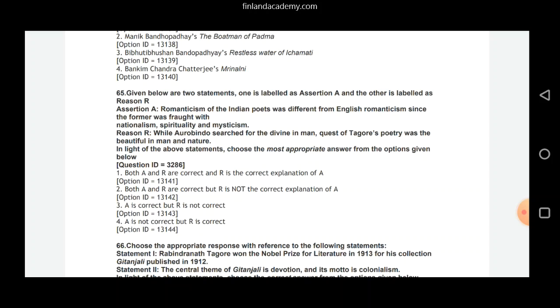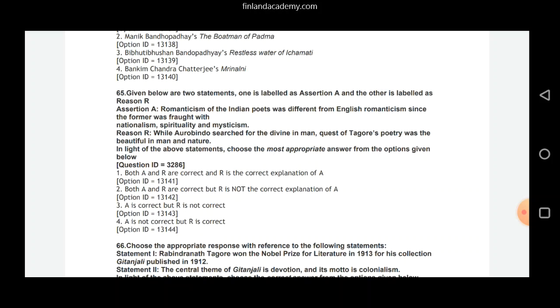Right, I'll tell you one thing now. Three great personalities behind Indian Romanticism were one, Sri Aurobindo Ghosh, two, Rabindranath Tagore, and three, Mahatma Gandhi. So if you look at A, the assertion, Romanticism of the Indian poets, yes, it was different from English Romanticism since it was fraught with nationalism, spirituality, and mysticism. Aurobindo Ghosh, Tagore, and Mahatma Gandhi. Their main elements were the search for the divine, okay, the search for that ultimate reality.